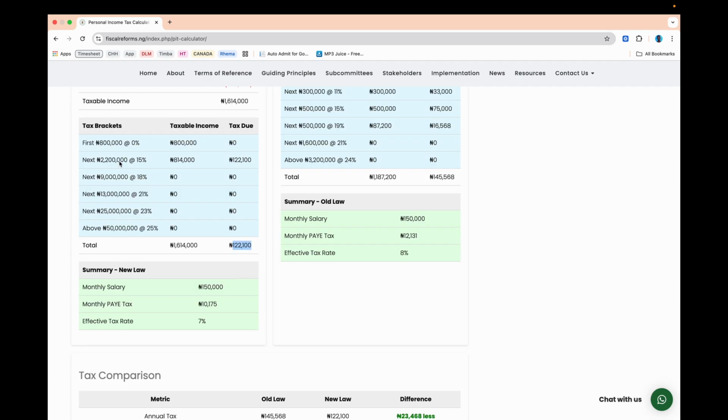A critical clarification that I need to make at this point is that earning above 800,000 doesn't mean you're going to pay 15% of your total earning, because there's something called effective tax rate. Even though you have some funds that cross into the second bracket, if you think of it, at this point your effective tax rate is actually 7% of your total income. I hope that makes sense to us. And if you would prefer for me to do a more manual calculation of the tax, put it in the comments, and maybe I might just do a video showing the manual calculation of the tax. I hope this helps. Bye for now.